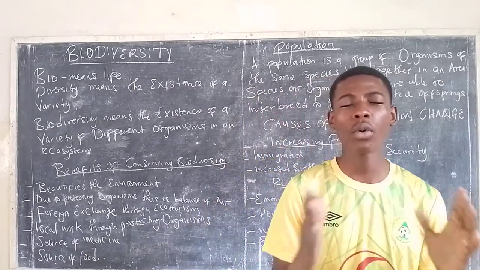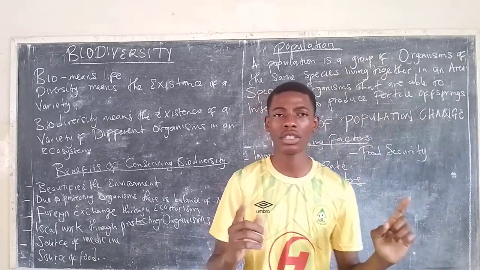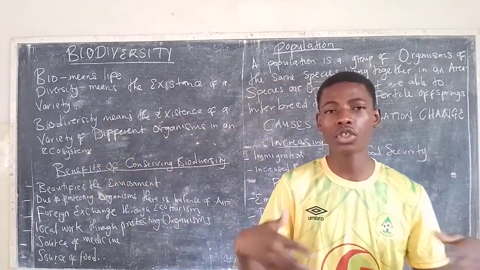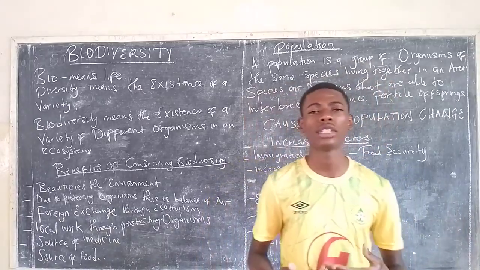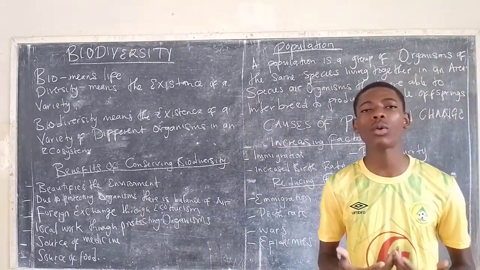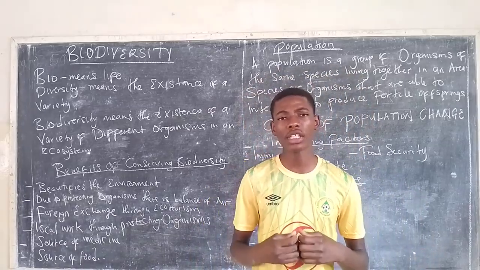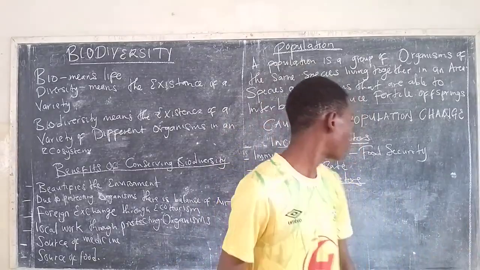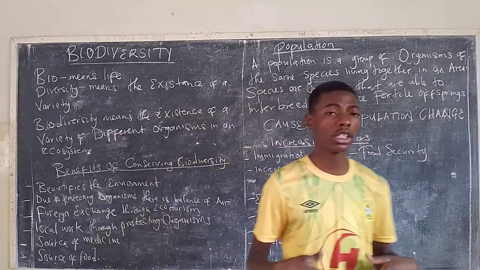For example, we have humans. Humans can be classified as one species. You cannot classify humans and a monkey as one species because they are not able to interbreed to give fertile offspring. Now, another thing that is asked on the population is what causes the change in the population size. The change in the population size is caused by different factors. The first ones that we are going to look at are the factors that cause the population to increase.